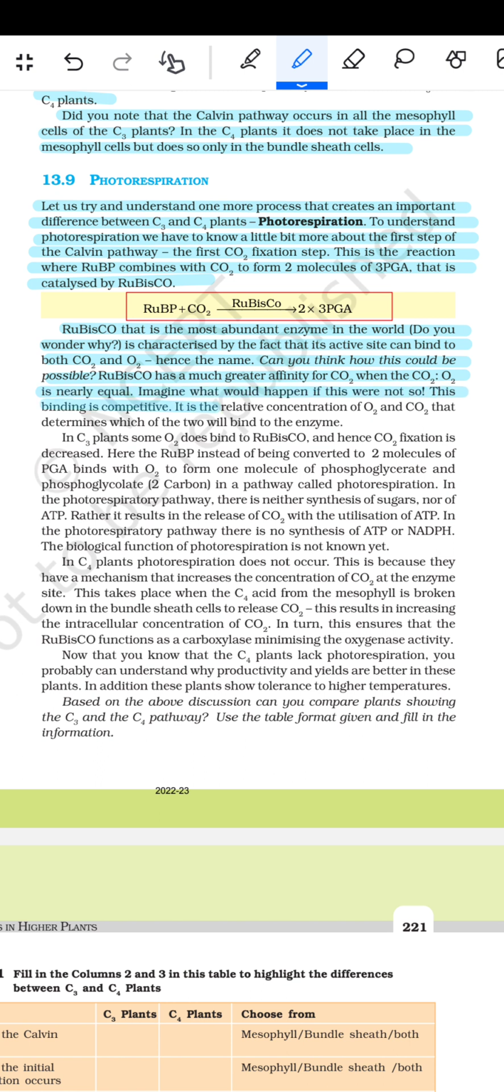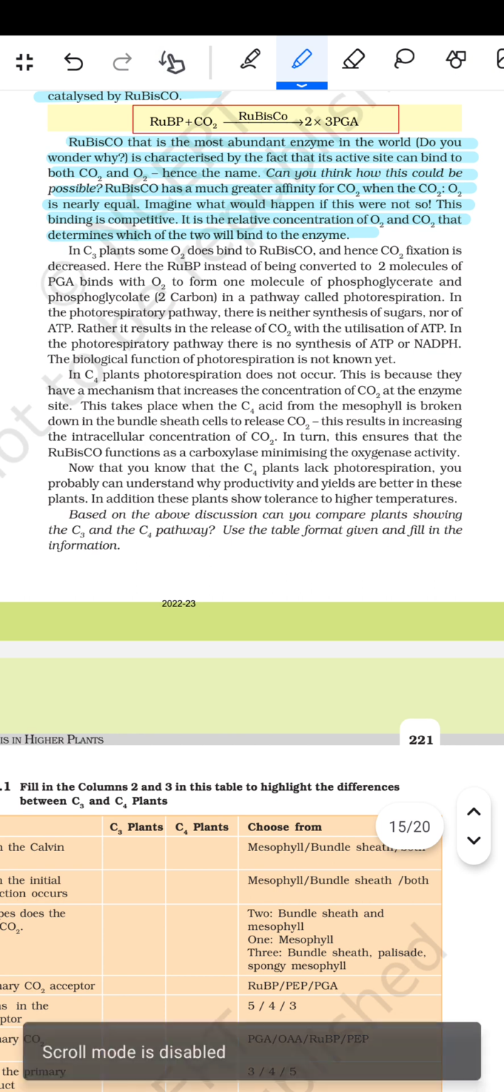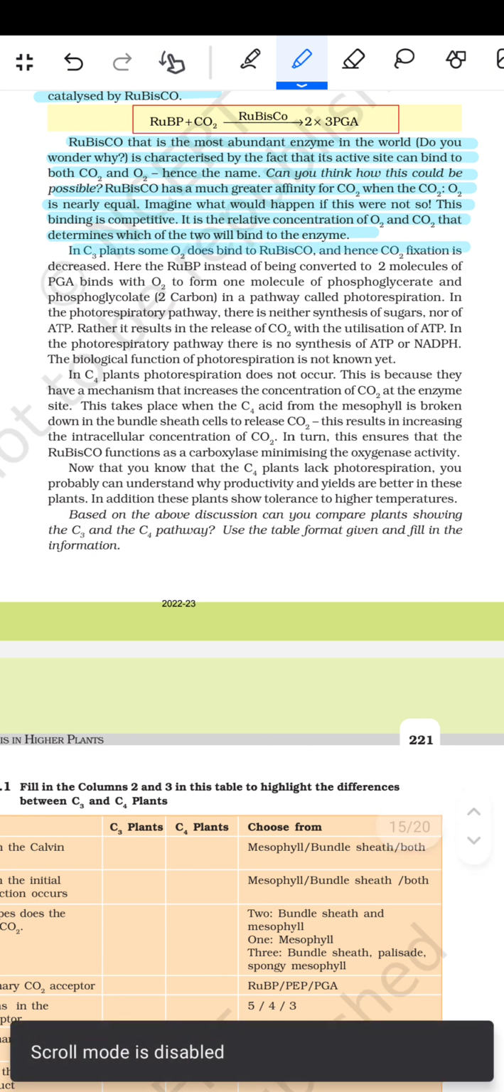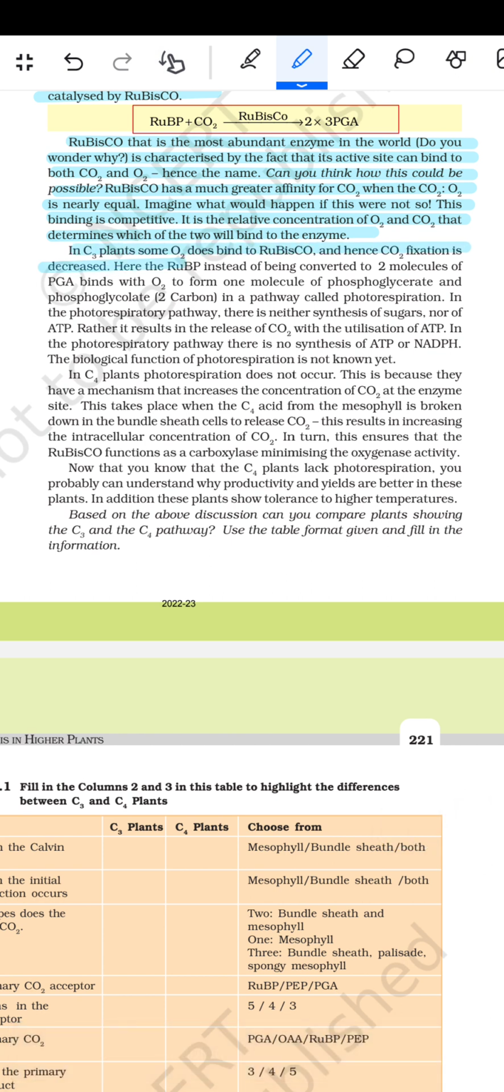This binding is competitive. It is the relative concentration of the O2 and the CO2 that determines which of the two will bind to the enzyme. फिर आता है In the C3 plant, some O2 does bind to the RuBisCO, hence the CO2 fixation is decreased. Here the RuBP, instead of being converted to 2 molecules of the PGA, binds with the O2 to form 1 molecule of the phosphoglycerate and the phosphoglycolate 2 carbon in a pathway called the photorespiration.